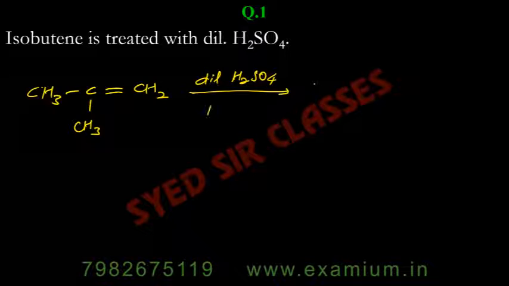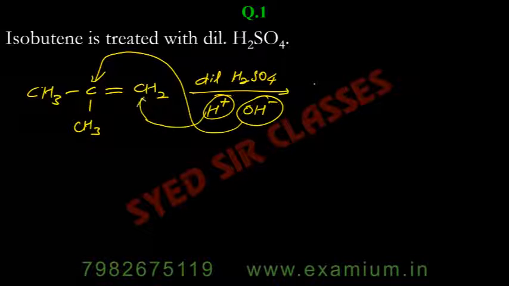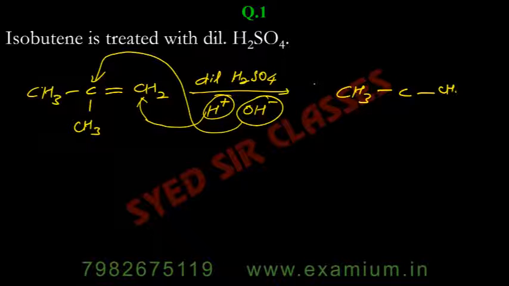So in the dilute H2SO4, the water present will get ionized, and OH will get attached to the carbon which has less hydrogen. Hydrogen will get attached to the carbon which has more hydrogen, similar to Markovnikov addition. So you will get CH3, CCH3, CH3, OH.